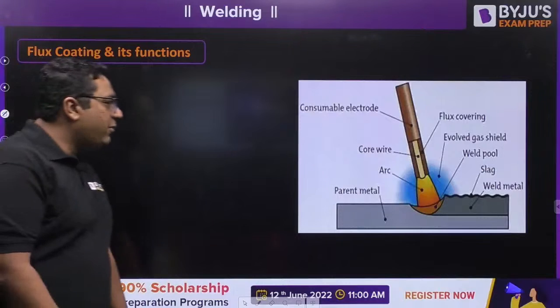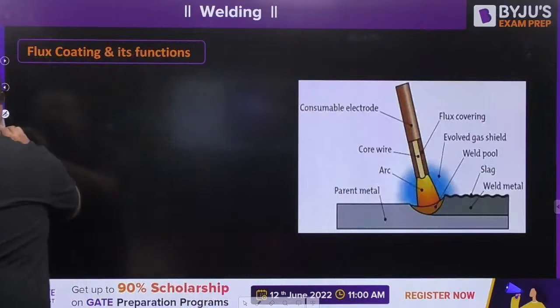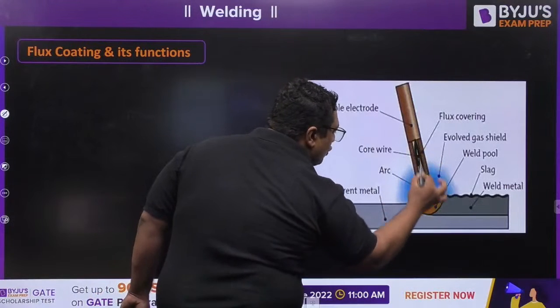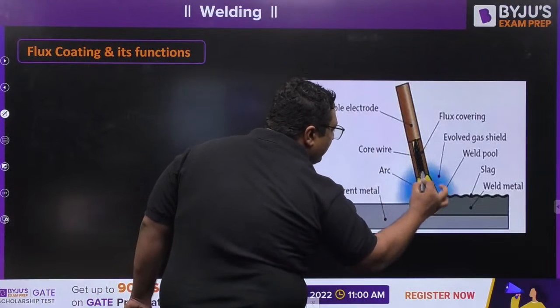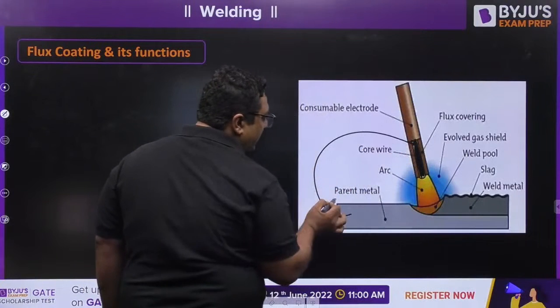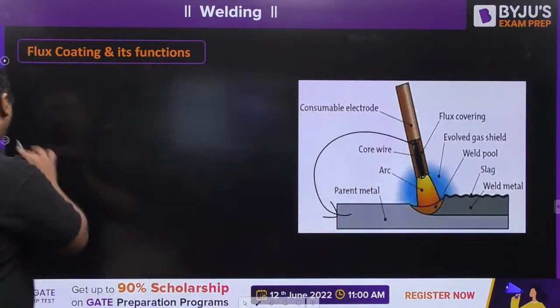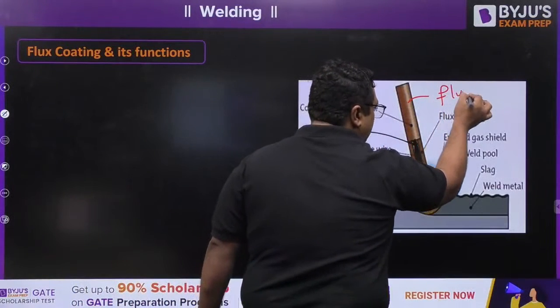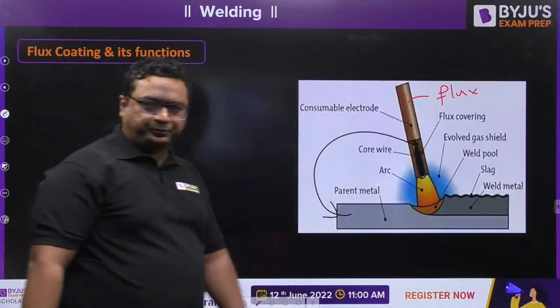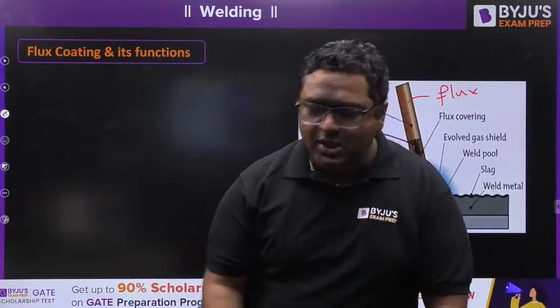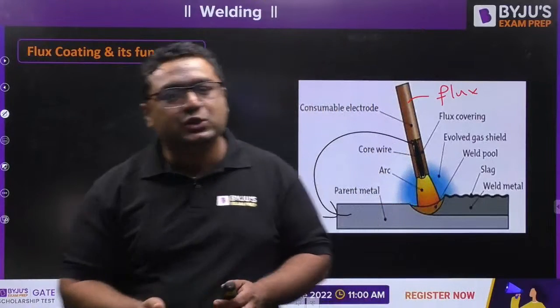So when we are talking about the flux coating, you can see that this is shown as core wire. This core wire is generally made up of the same material as the workpiece. So workpiece and wire are of the same material. But we have this flux coating separately. So this flux coating has many functions. So let us talk about those functions one by one.